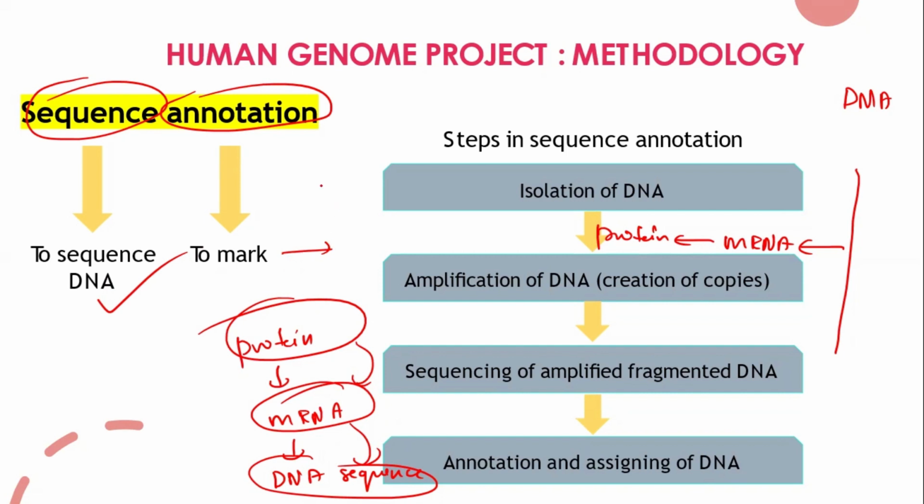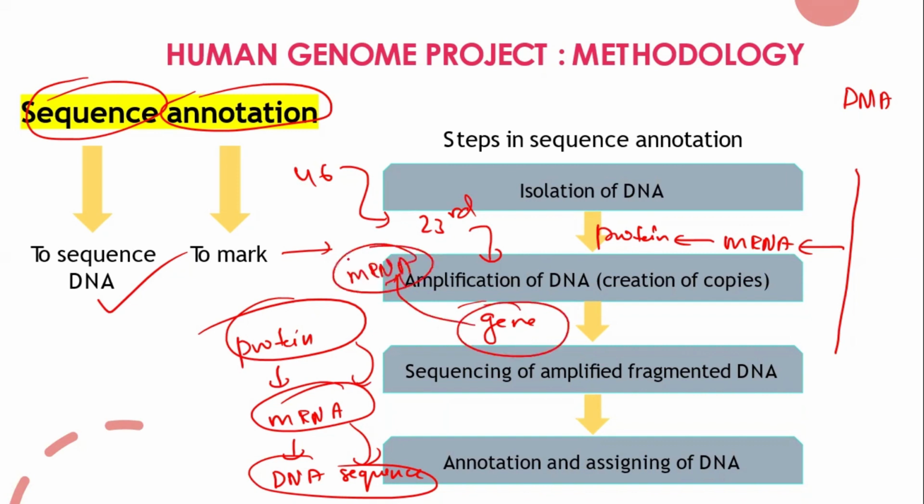Suppose I have a total of 46 chromosomes. On my 23rd chromosome, at a particular region, it is giving this gene. That's how we are doing it in this method. In the previous method, I extracted the gene, from the gene we had the mRNA, and this mRNA had this DNA. Now we are taking any particular point, and from that point, what mRNA is it giving, and from that place, what protein is it giving? So first you need to sequence and then you need to mark or annotate it.